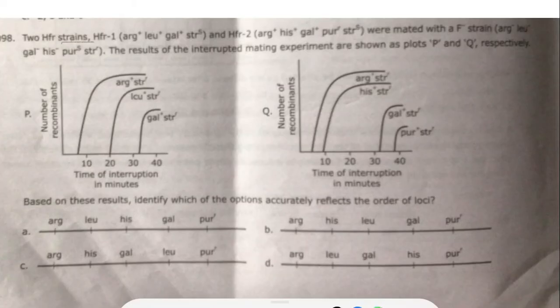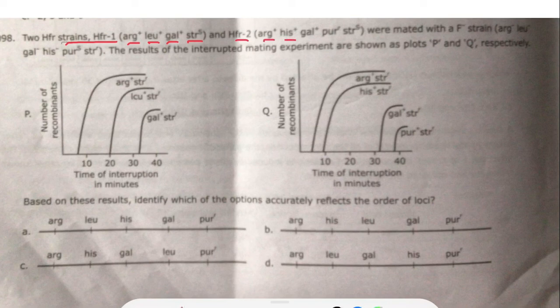Two HFR strains. HFR1 is arginine plus, leucine plus, galactose plus, and streptomycin S. Streptomycin S means it is sensitive to streptomycin. If streptomycin is present in the medium, then the HFR1 strain cannot grow.